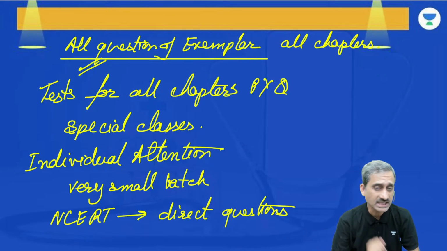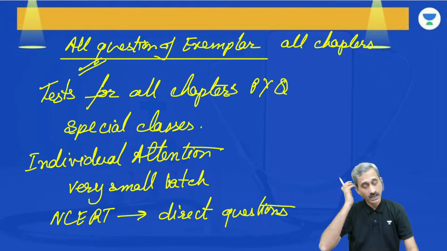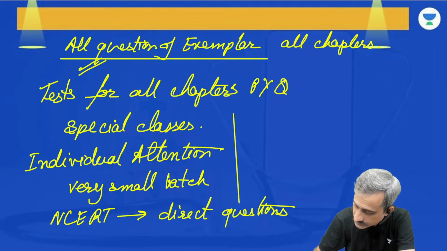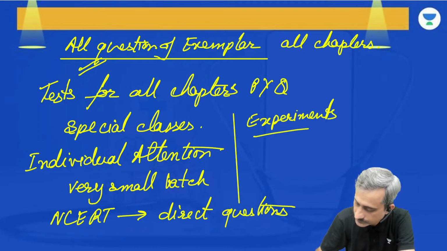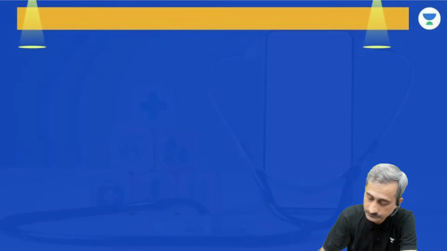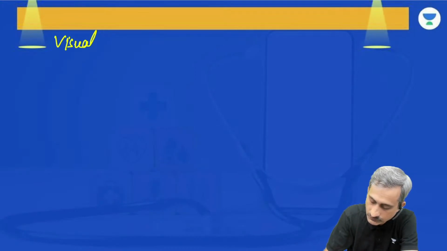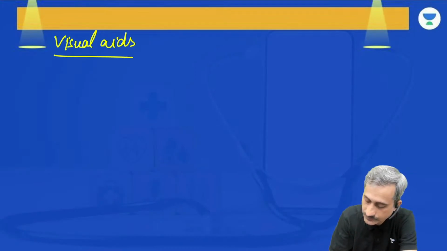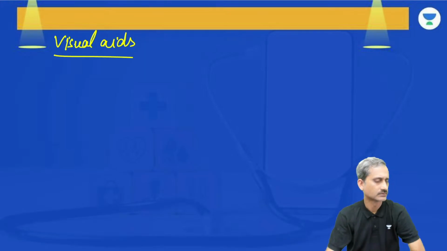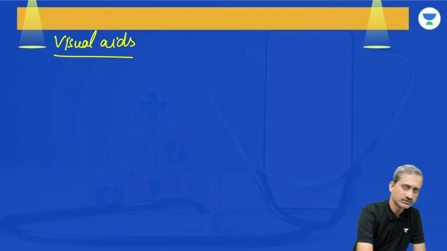Okay, so that is one thing. And it is going to be experiments, and we are going to have visual aids. Tirthraj, I believe I have shared the website with you. Go to the WhatsApp group. I have shared the website with you.